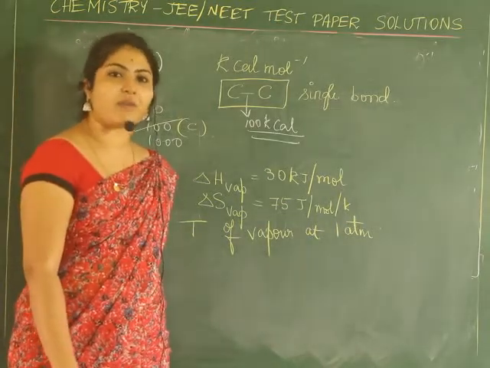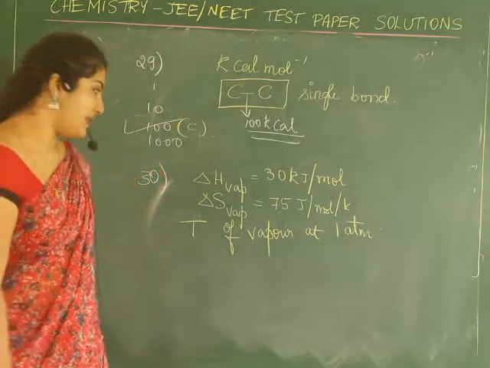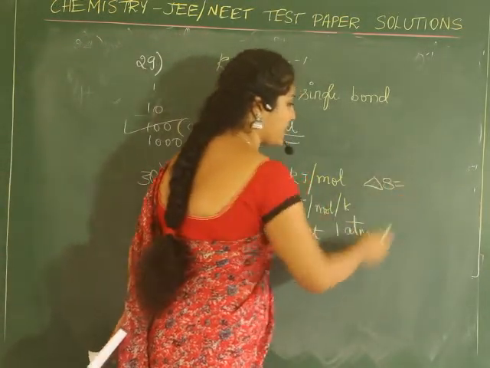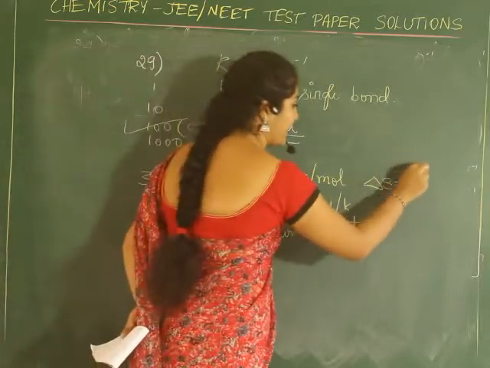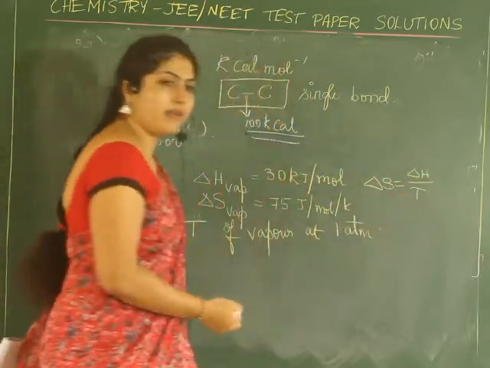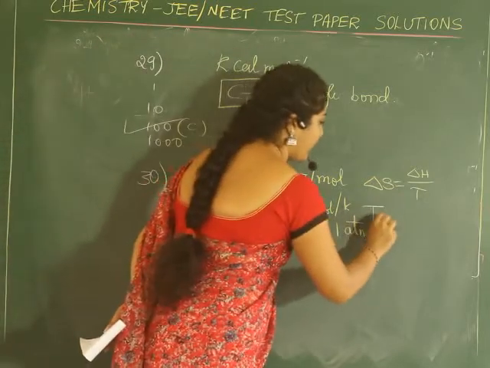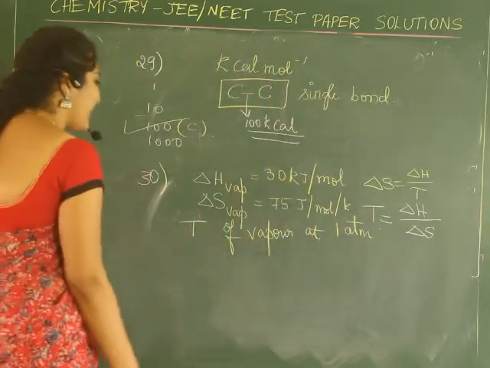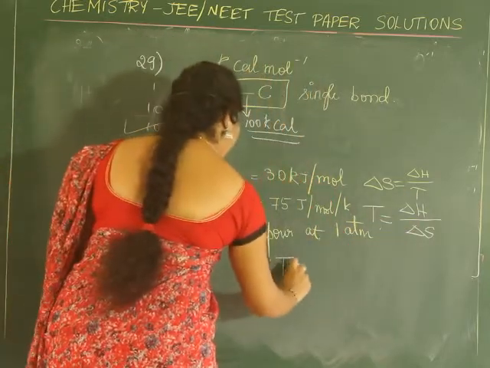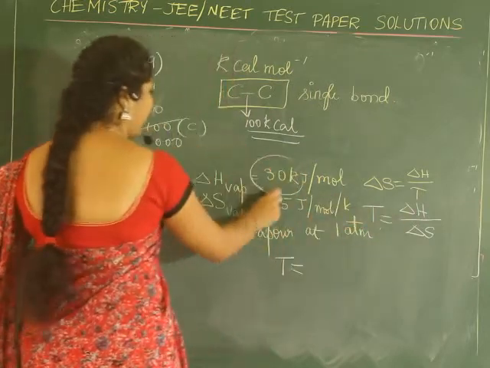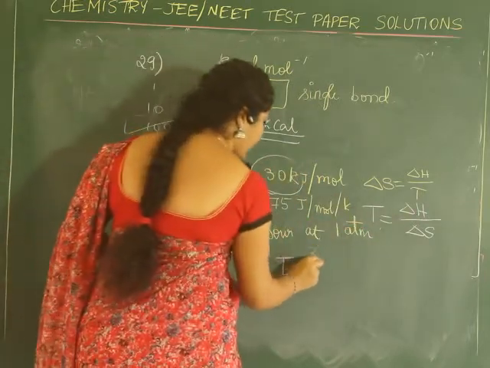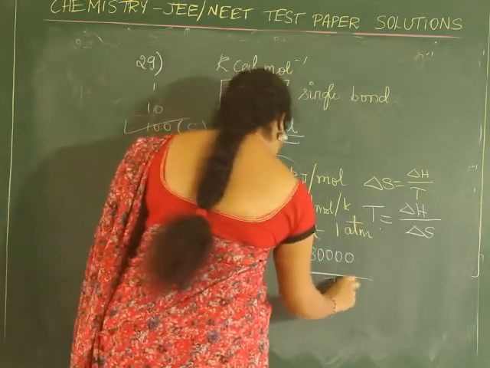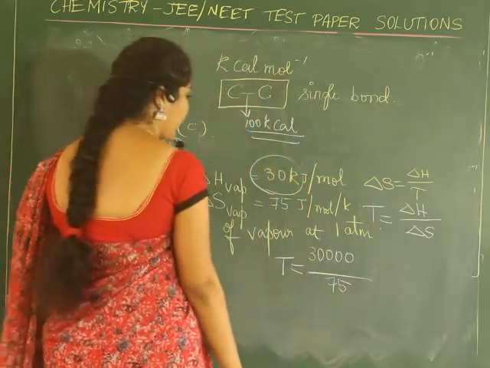You know the relationship of delta S, delta H and T, where we had used this particular expression to solve a problem. Delta S is equal to delta H by T. Now since we have to find T, we will write T is equal to delta H by delta S. It's just a substitution process where delta H is 30 kilojoule, so we will write 30,000 by 75 joule per mole per Kelvin.